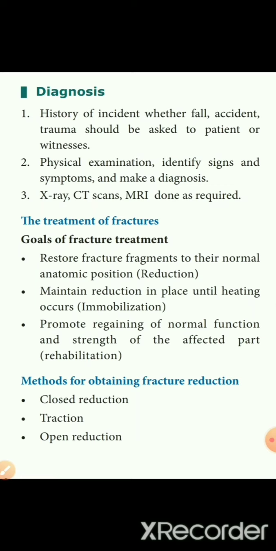Rehabilitation can be done with the help of small exercises. Then the diet can be given properly, and anxiety and pain can be minimized. Then minimize the swelling. All this can be done for rehabilitation. Then the methods of obtaining fracture reduction are closed reduction, traction, and open reduction.